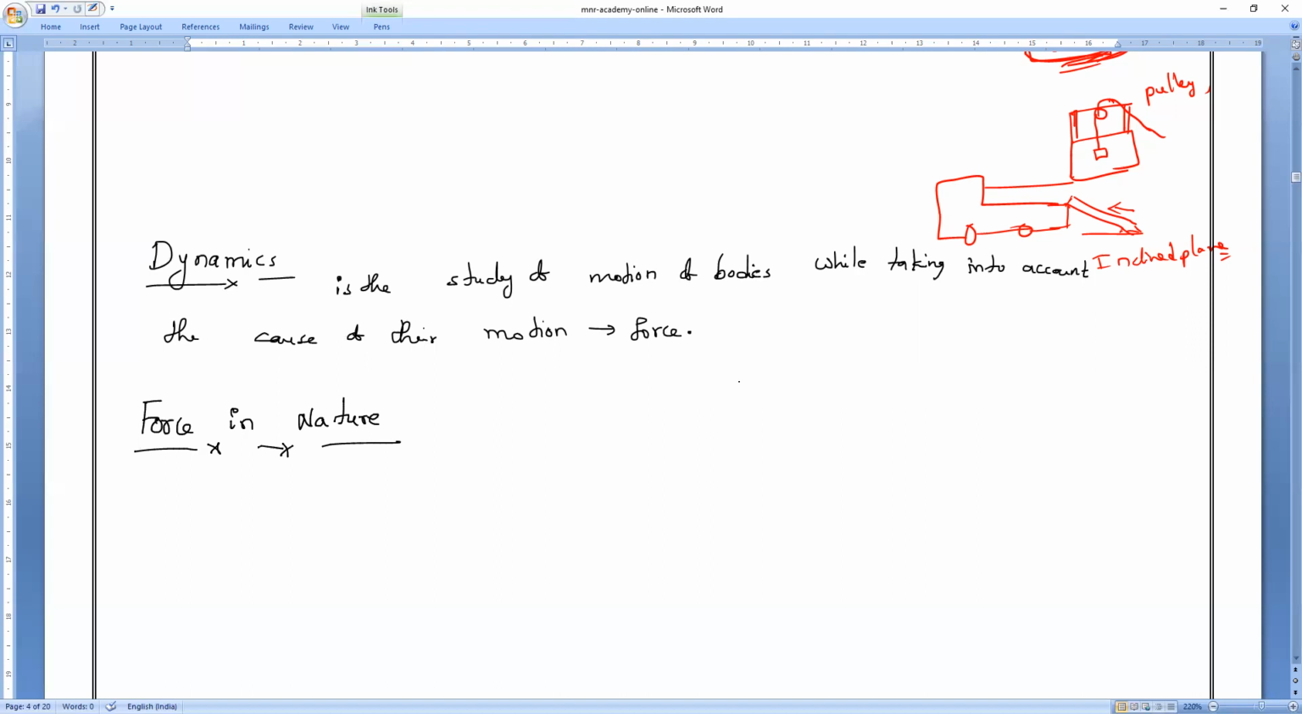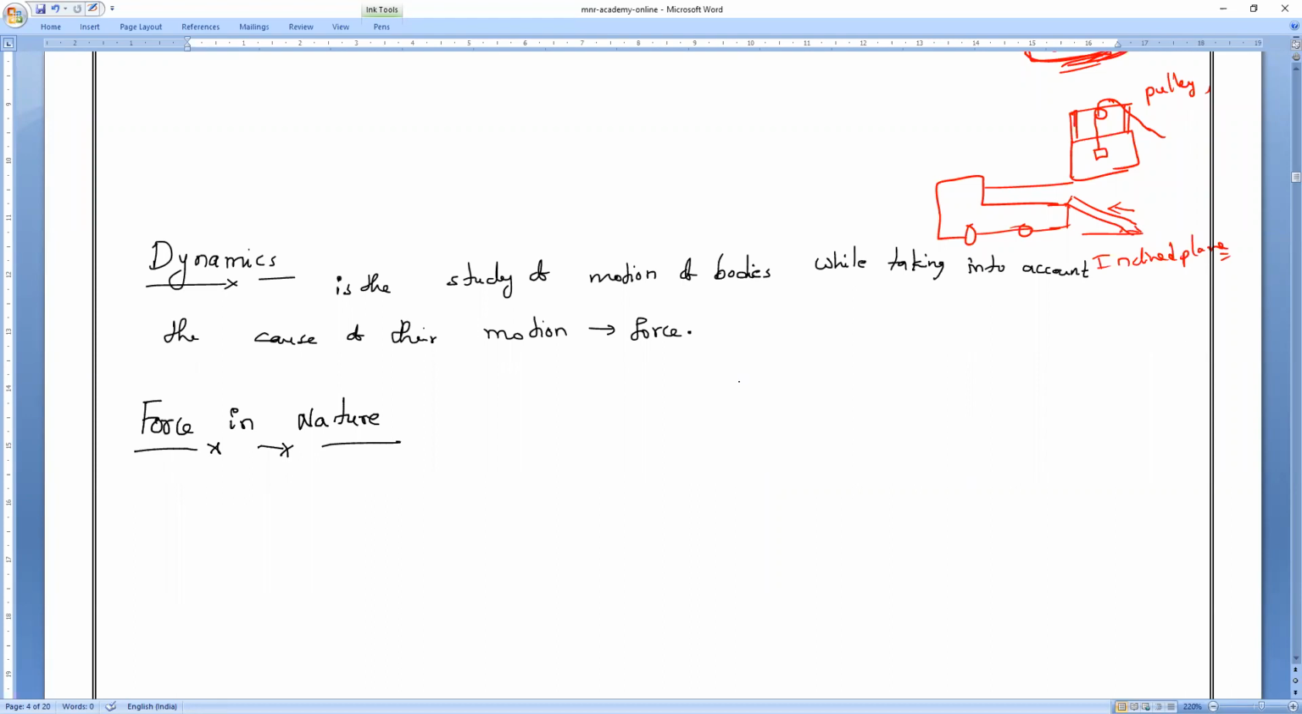Now you are all writing in your notebooks. There also you are applying force. If you go for eating, there. If you go for brushing, there. If you go for bathing, there. Many kinds of forces are applied in our daily activities.